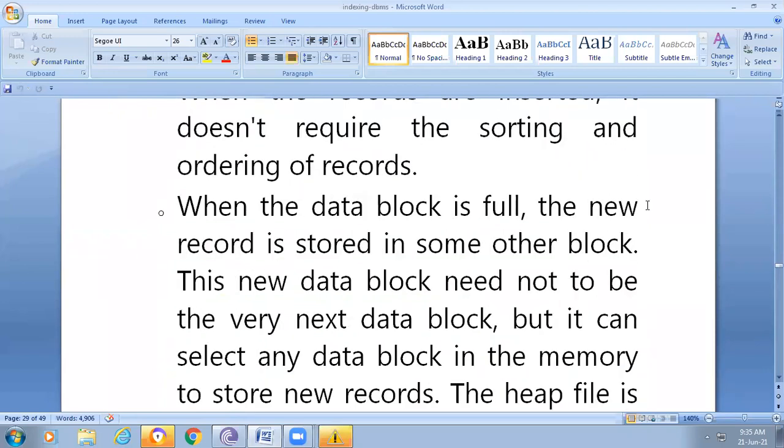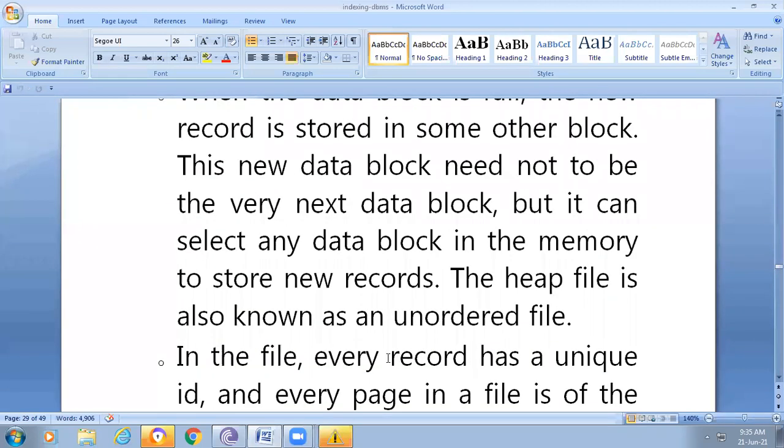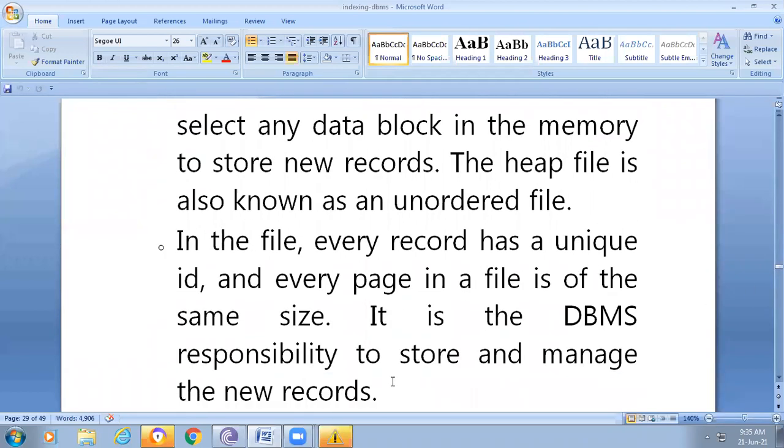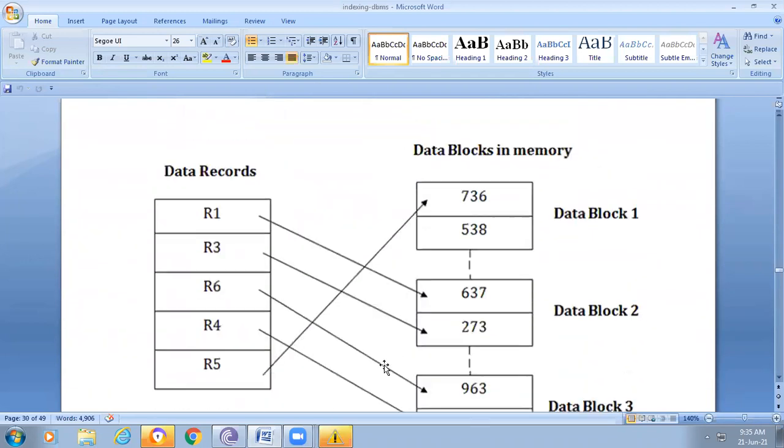When the data block is full, the new record is stored in some other block. This new data block need not be the very next data block, but it can be any data block in the memory. A heap file is also known as an unordered file. In the file, every record has a unique ID and every page in a file is of the same size. It is the DBMS's responsibility to store and manage the new records.